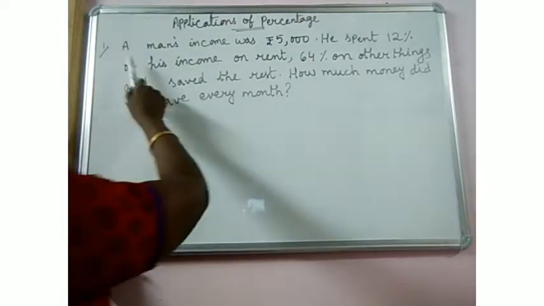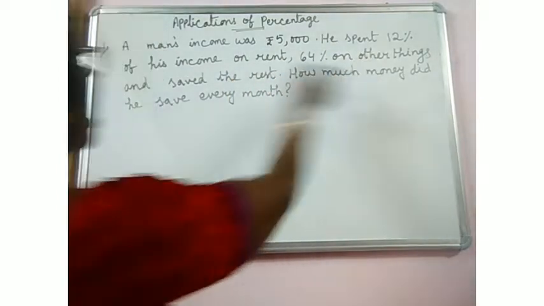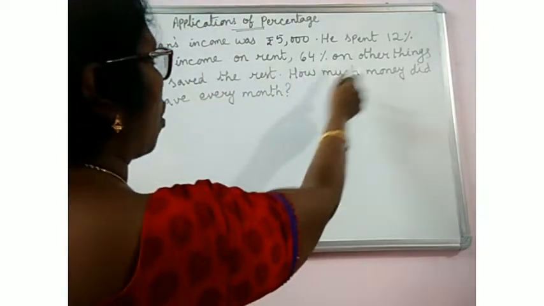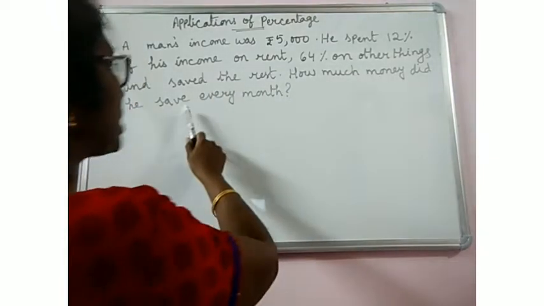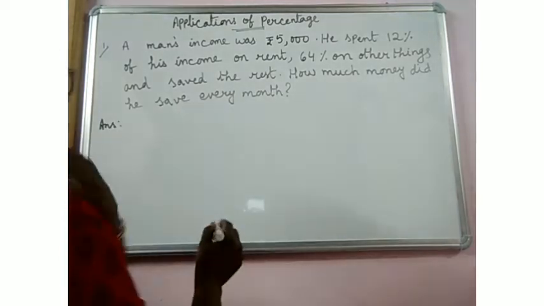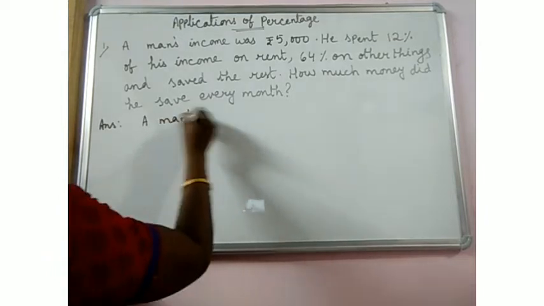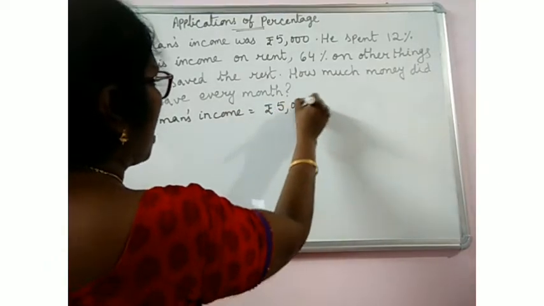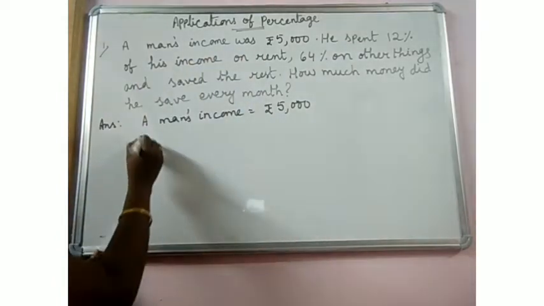Today's first question is, a man's income was 5,000 rupees. He spent 12% of his income on rent, 64% on other things and saved the rest. How much money did he save every month? These are problems you have to work out with proper statements. A man's income is equal to 5,000 rupees. And he spent 12% of his income on rent.